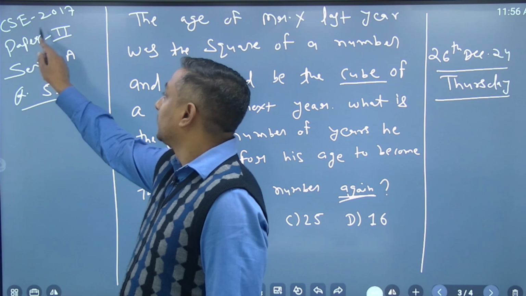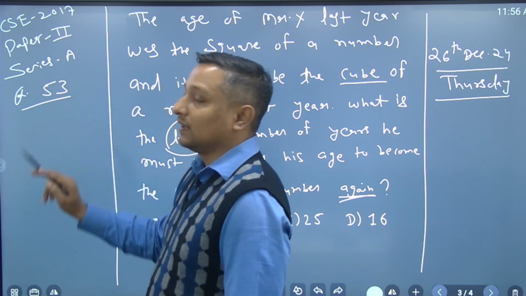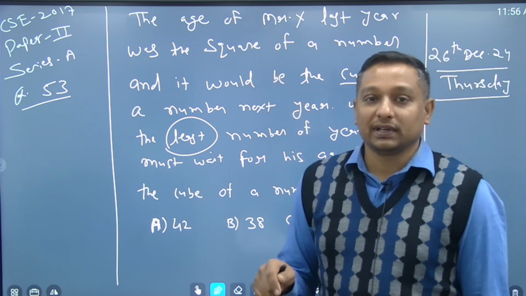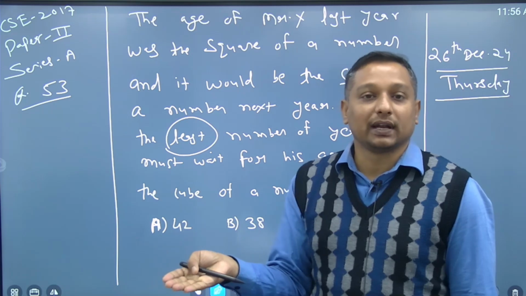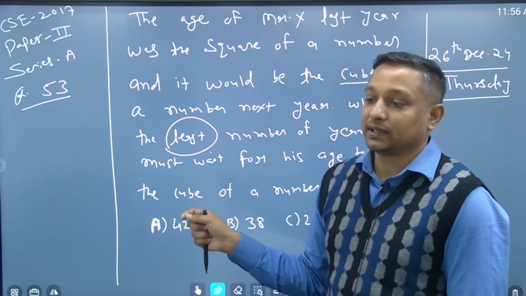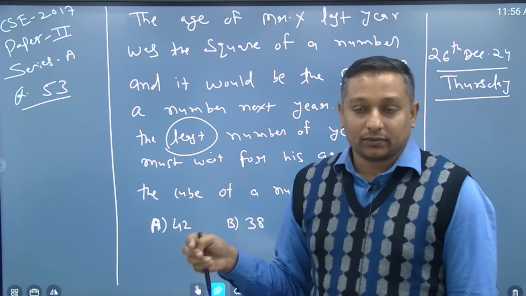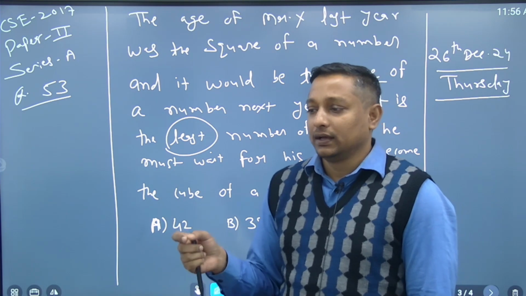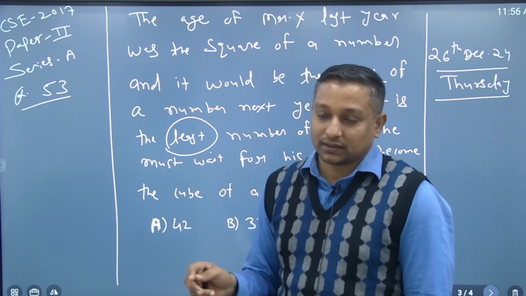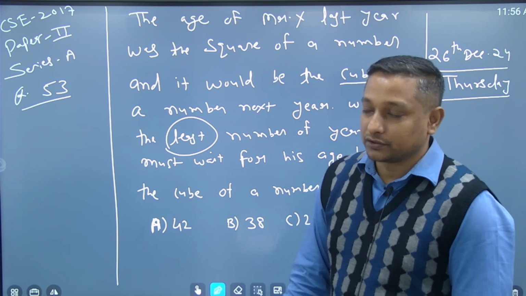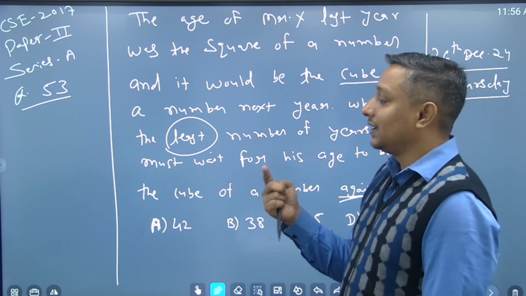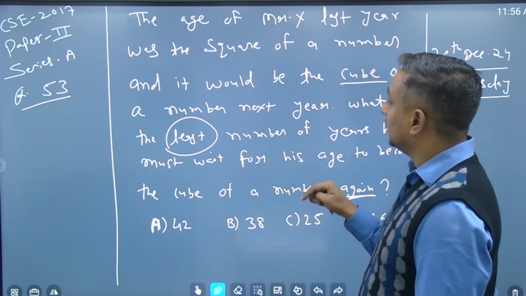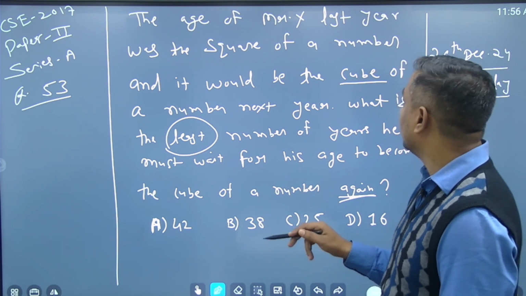A question from CSAT 2017 Paper 2 Series A, question number 53. The reason for this question is that sometimes I have found while teaching in classes that students take this question in a very lengthy way. Students from an engineering background start feeling like they should apply an equation, which is always going to cost you time. So, what is the preferred way to go about such type of question introduced by UPSC?